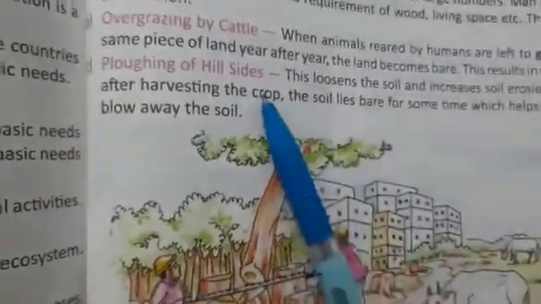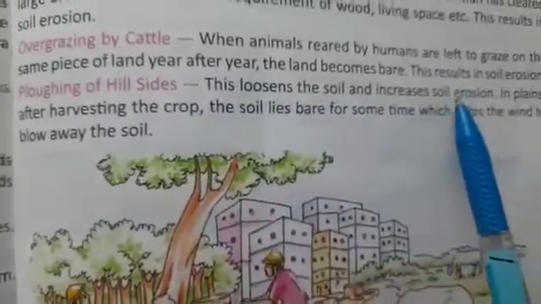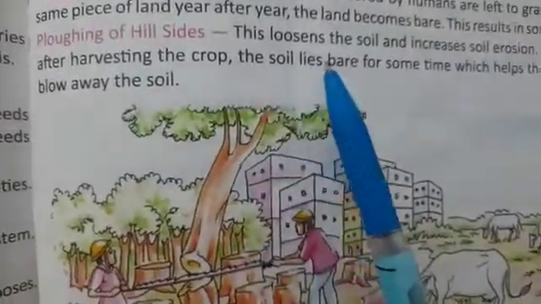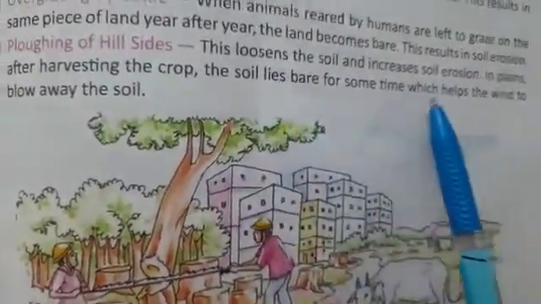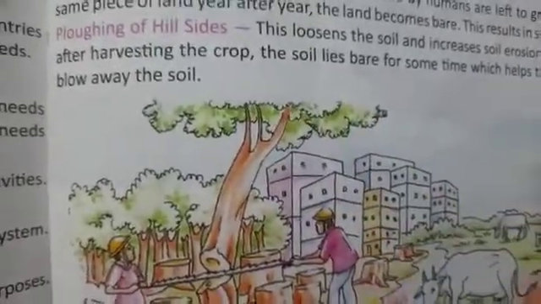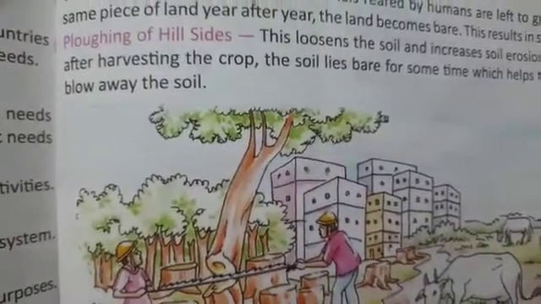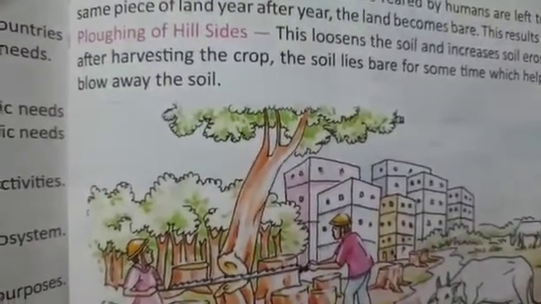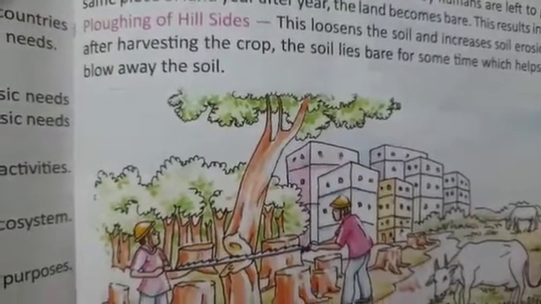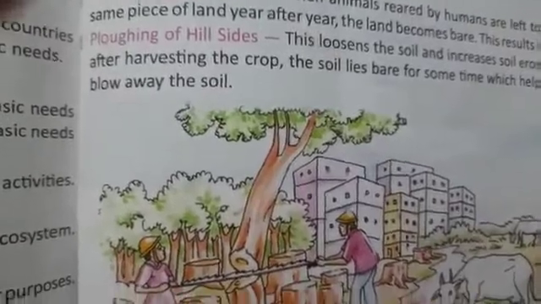Next is plowing of hillside. This loosens the soil and increases soil erosion in plains. After harvesting the crop, the soil lies bare for some time, which helps the wind blow away the soil. When we cut the wheat in April, what will happen? It will take one month, or maybe 15 to 20 days, to clean that field. That is known as the plowing of hillsides.